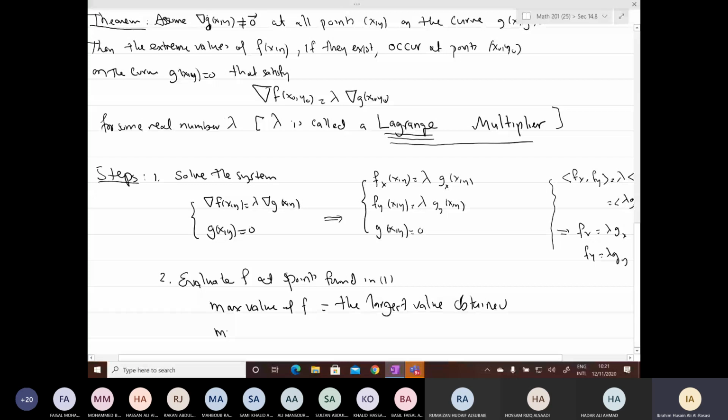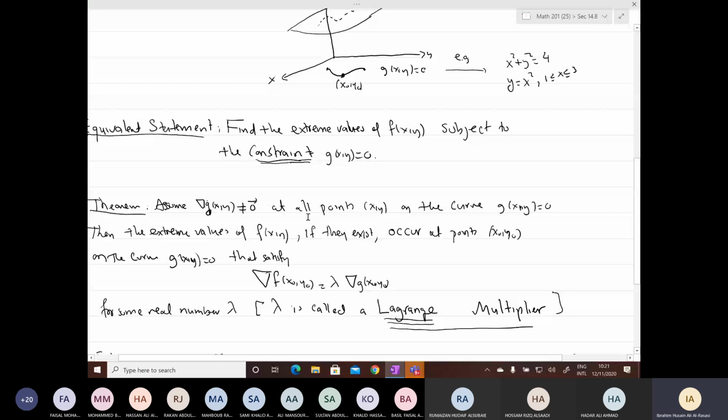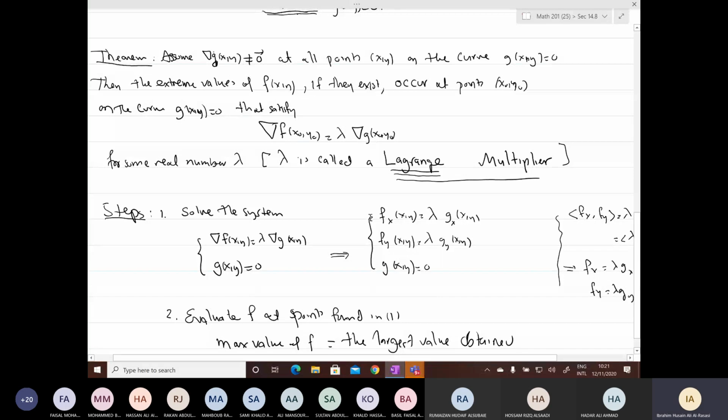The smallest value. So to summarize, to solve the extreme value problems, you need only to solve a system. This is the method of Lagrange multipliers. Once you solve the system and find the solution, just evaluate. The largest is the maximum value of f, the smallest is the minimum.